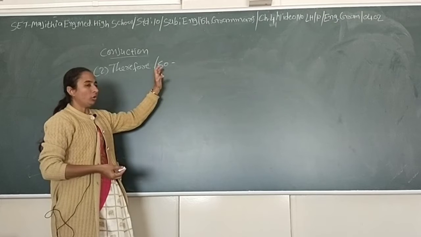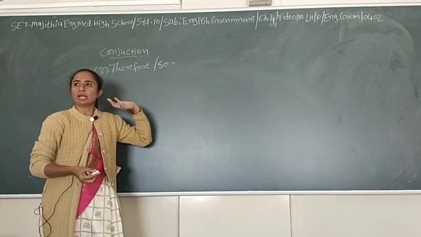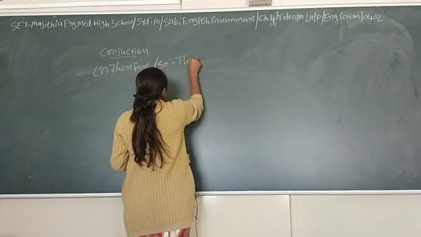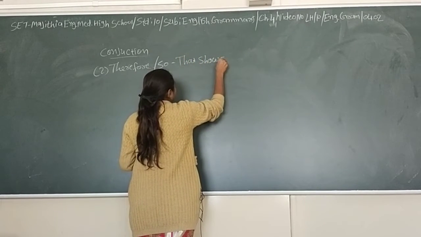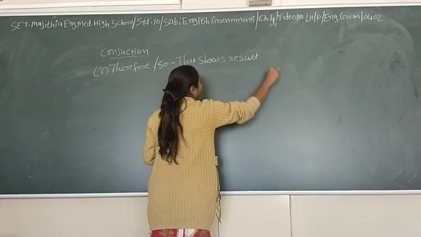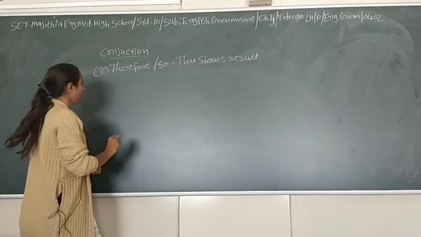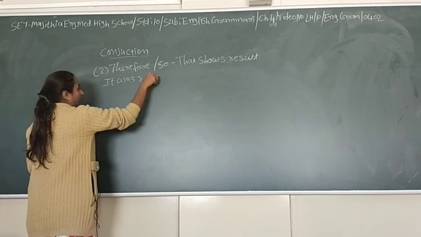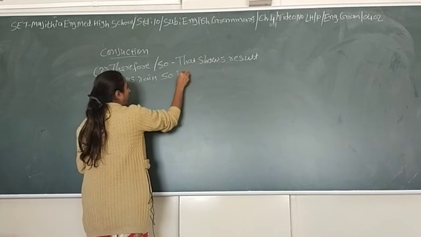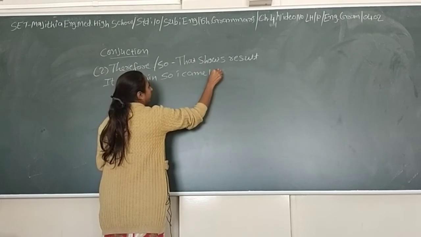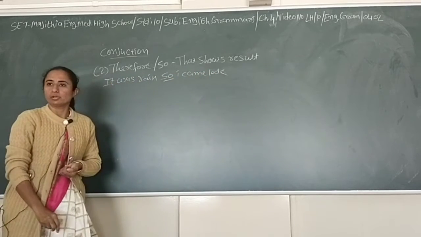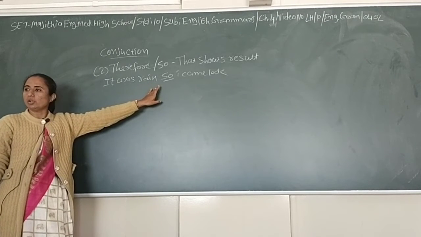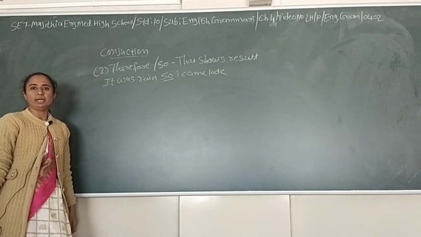You may put "so", you may put "therefore". Both are similar words only. That shows us the result. It was raining, so I came late. It shows a result. (In Gujarati: It was raining there, therefore I got late.) That was the result of coming late for a particular person.